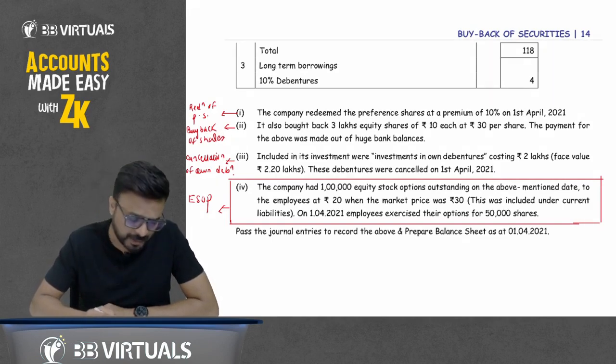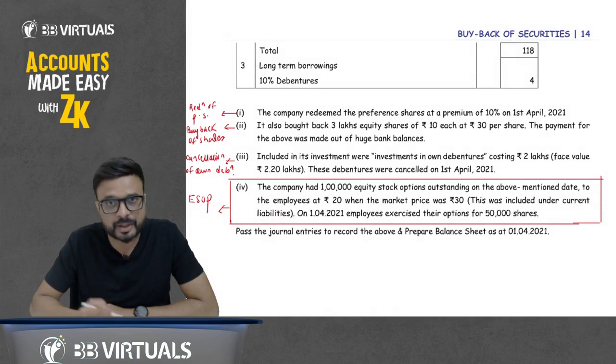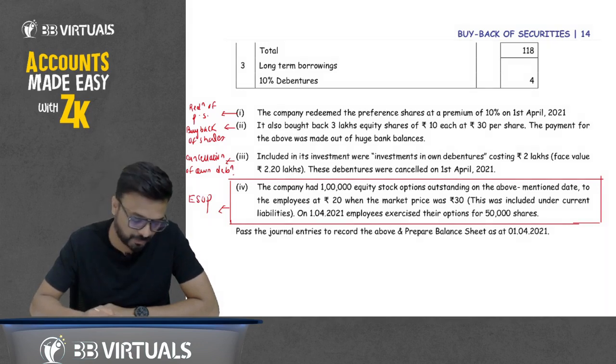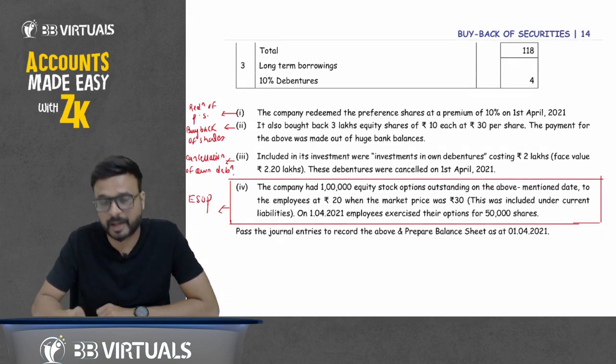But what happened? There were separate chapters on redemption of preference share, cancellation of own debenture, and ESOP. In the old syllabus there was a chapter on redemption of preference shares, redemption of debenture, and ESOP. Now these chapters are part of CA Foundation.